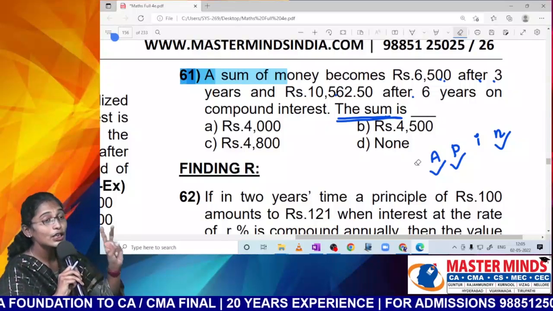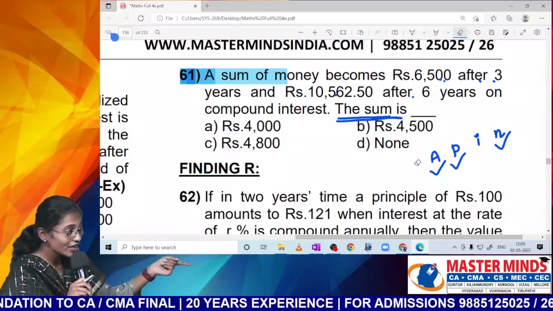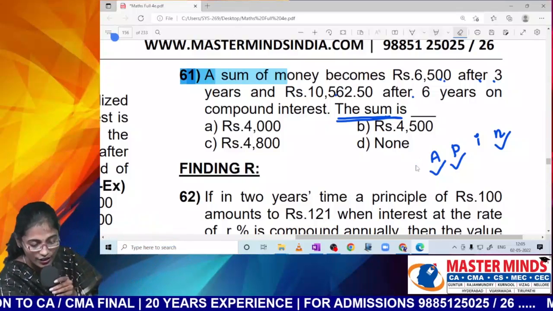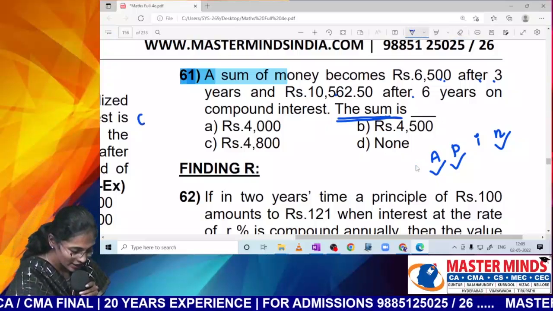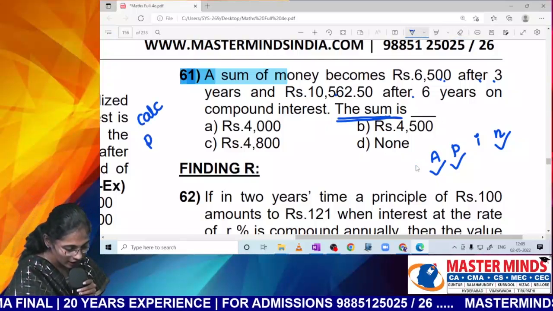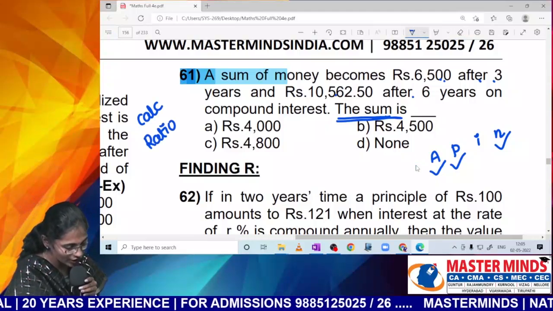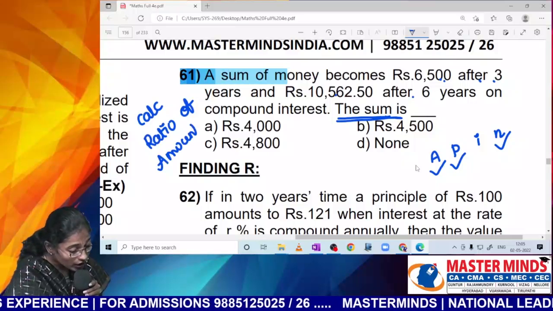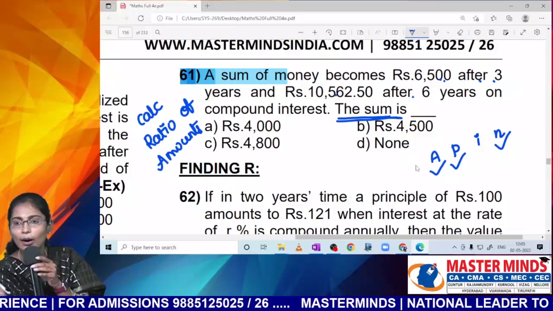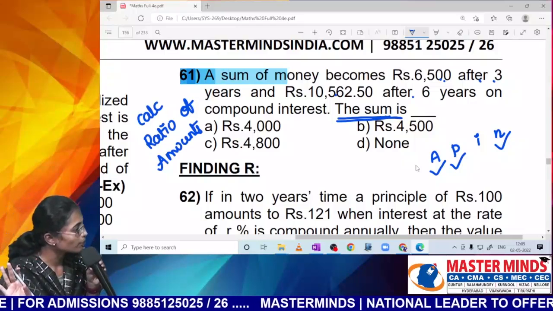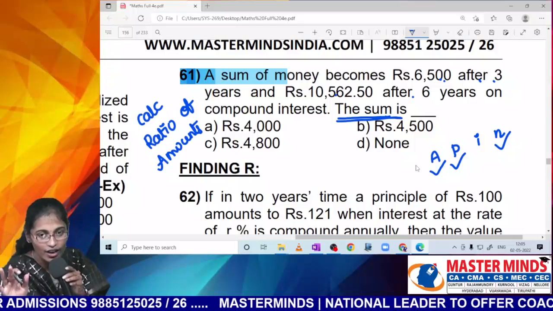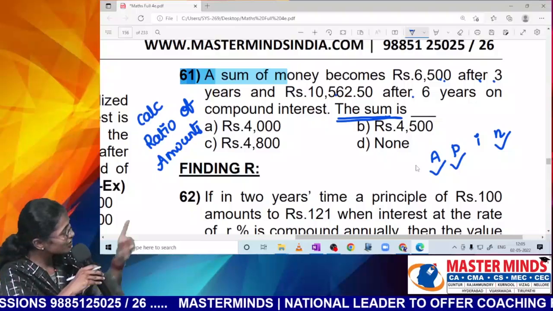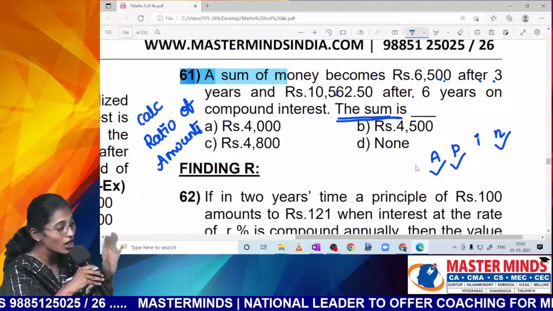Whenever you see two amounts in simple interest or compound interest, the shortest method is to calculate the ratio of amounts. Nana, remember, whether it is simple interest or compound interest, it is irrelevant for me. Whenever two amounts are given, the shortest method of solving such an MCQ is calculating the ratio of amounts.